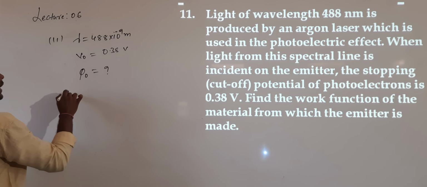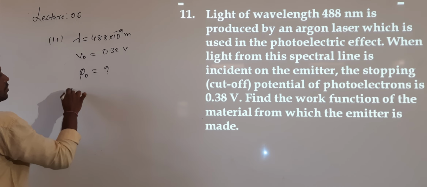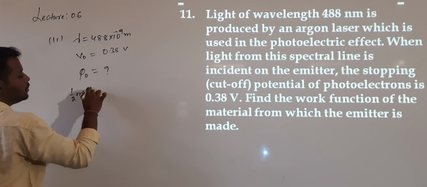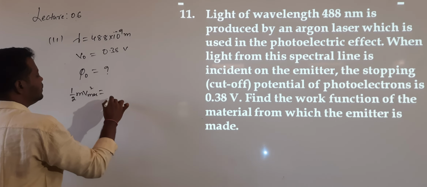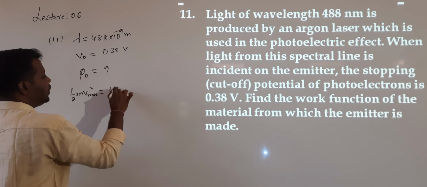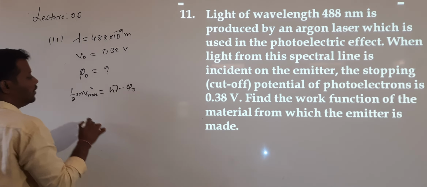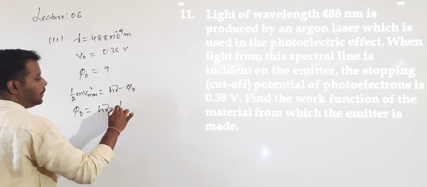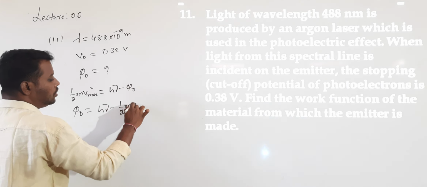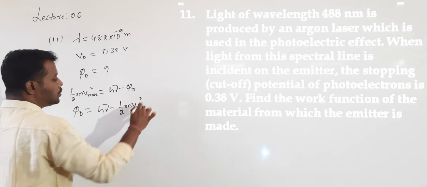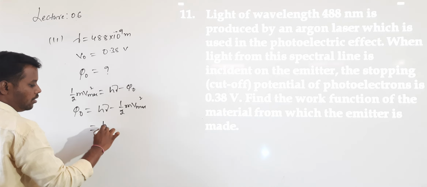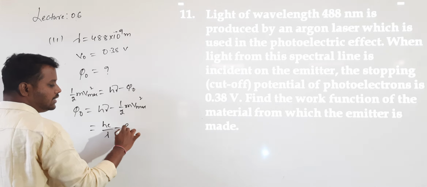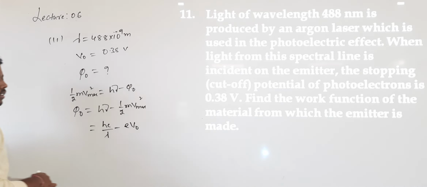How can I calculate according to the Einstein equation? 1 by 2 into m into V maximum square is equal to h into mu minus phi naught. So phi naught is h into mu minus 1 by 2 into m into V maximum square. H mu can also be written as hc by lambda. The maximum kinetic energy can also be written as e into V naught.